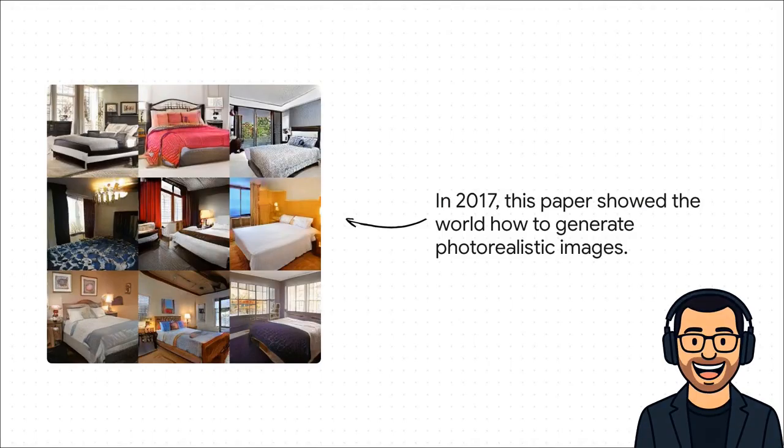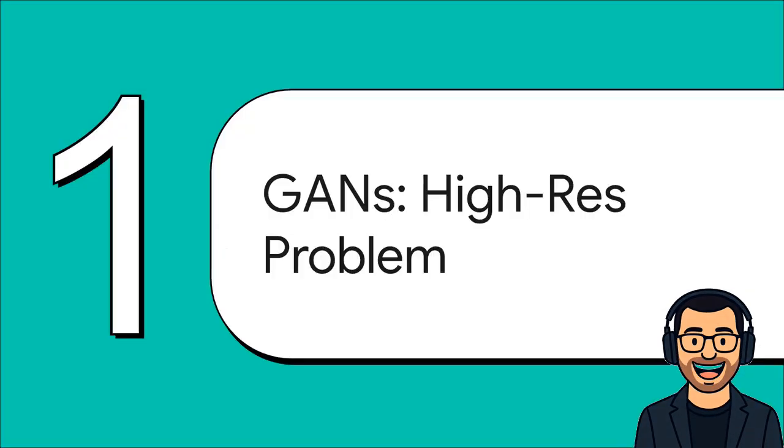But before we get into the nuts and bolts, just look at this. These aren't photographs. No, these are images created from scratch by the model we're talking about today. And they're at a crisp 1024 by 1024 resolution, which back then was an absolute bombshell for the entire field. So to really get how they pulled this off, we first have to understand the huge problems they were up against.